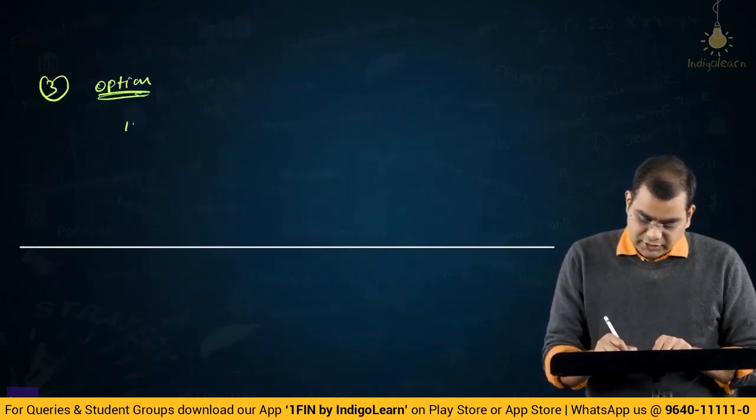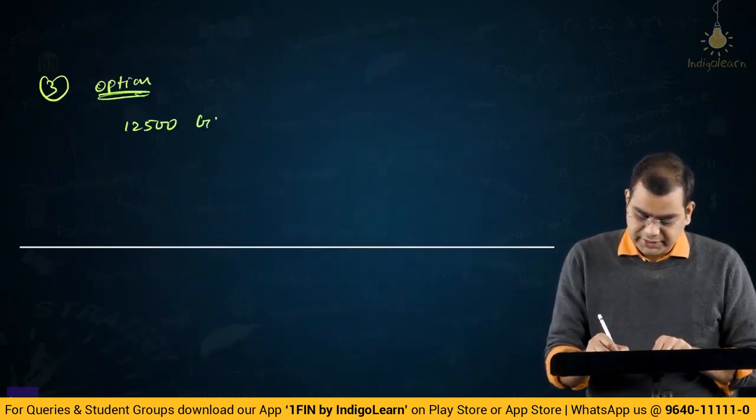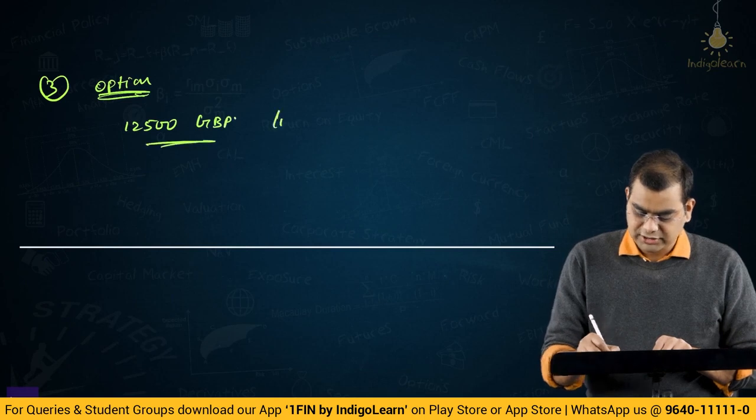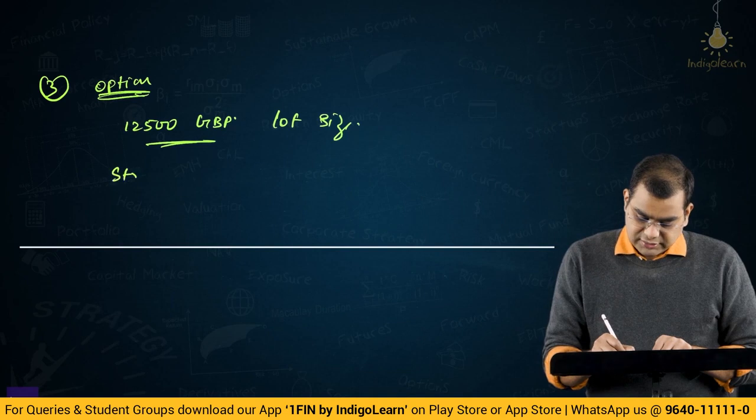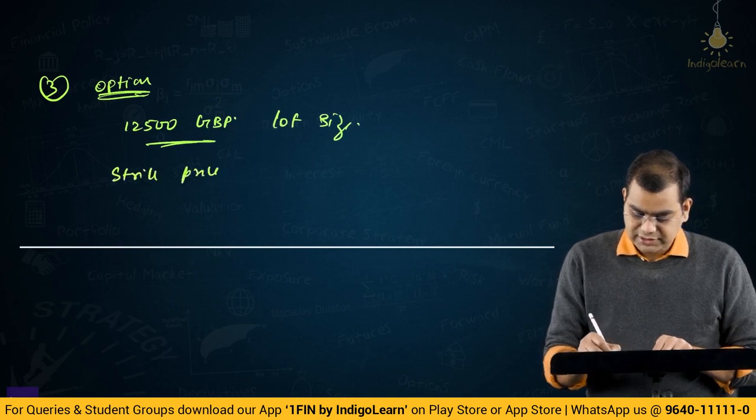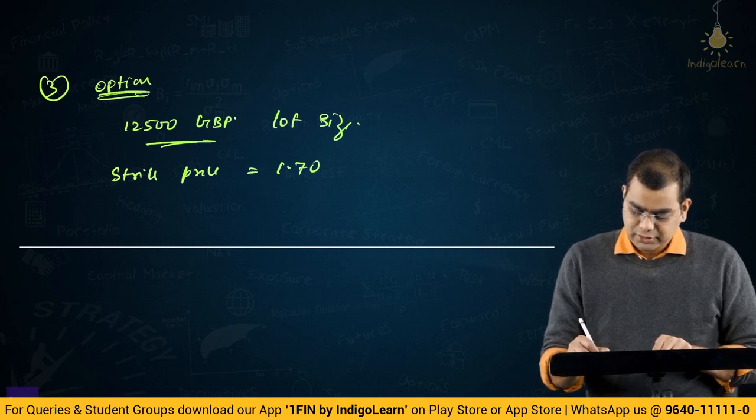Option. 12,500 GBP is a lot size, strike price is equal to 1.70 dollar per pound.